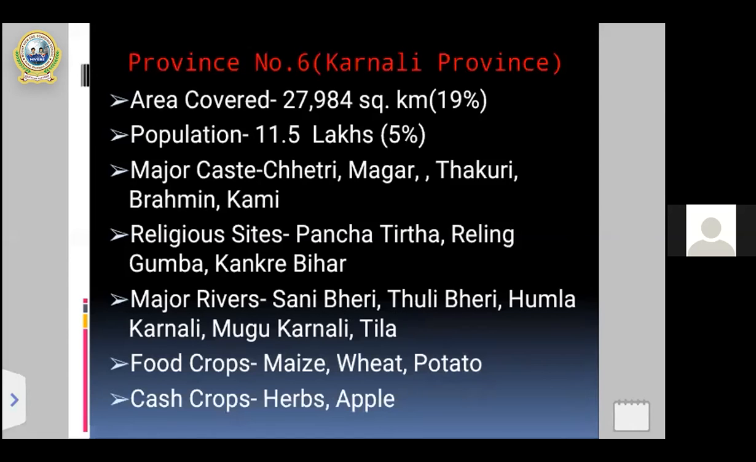The reason is most of the Nepalese people are engaged in the agricultural profession. The major profession of Nepalese people is agriculture, so that's why there are common names of food crops, right? And after that, the cash crops of Karnali province: collecting different medicinal herbs, and production of varieties of fruits like apple. These are the major cash crops of province number 6.